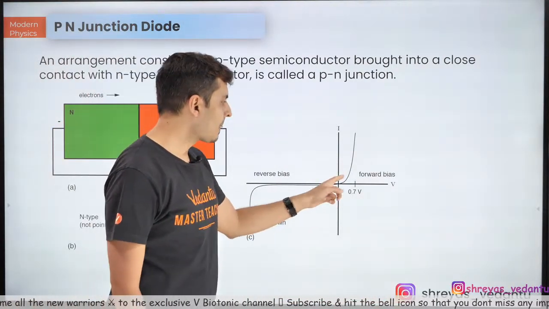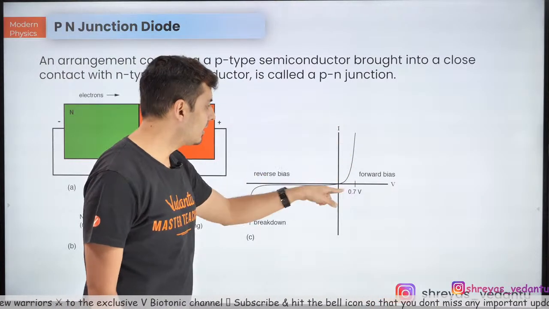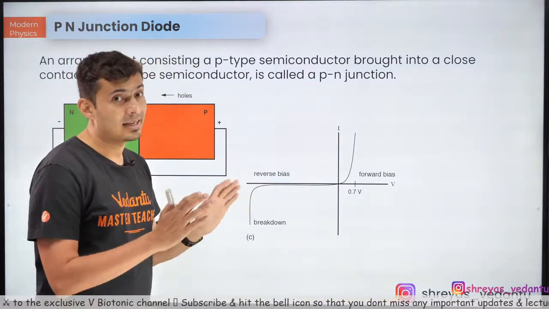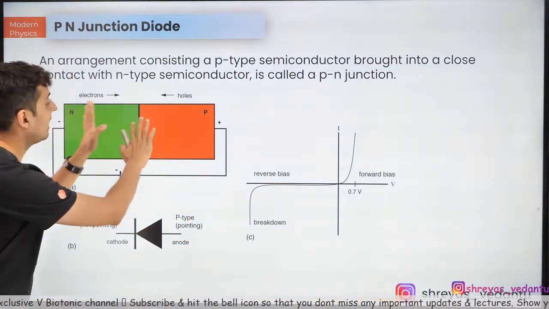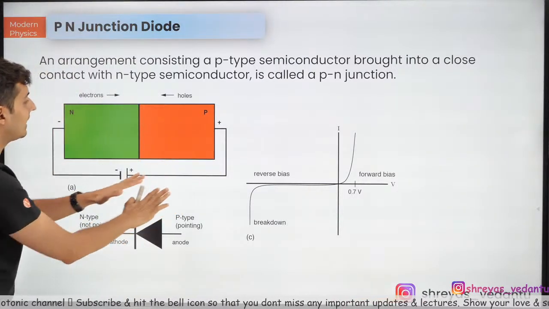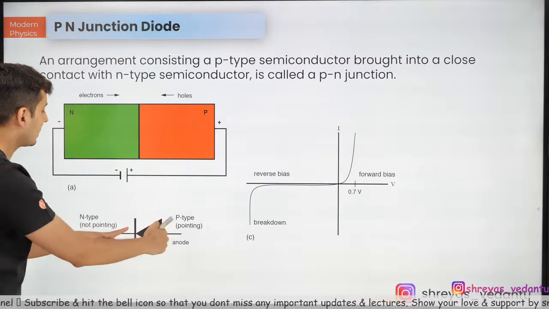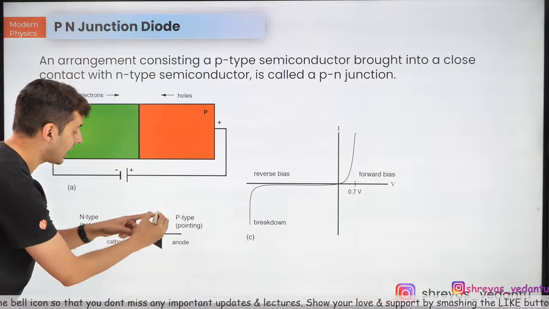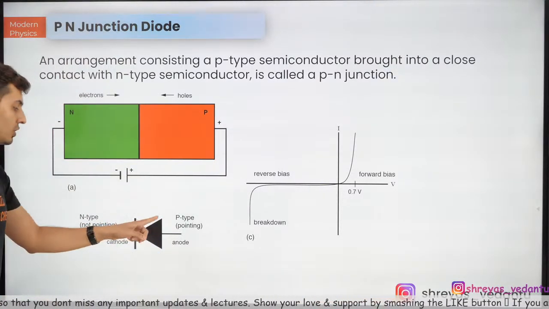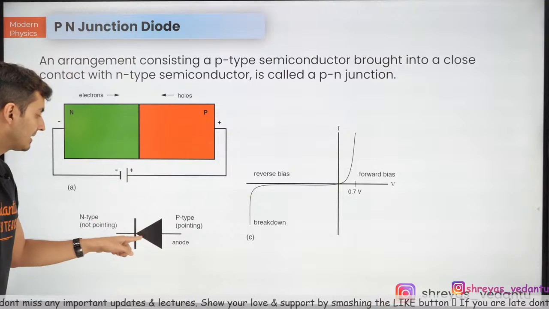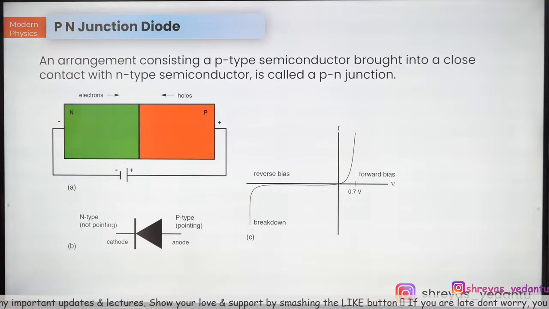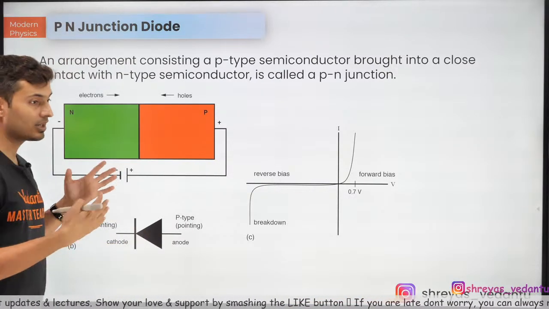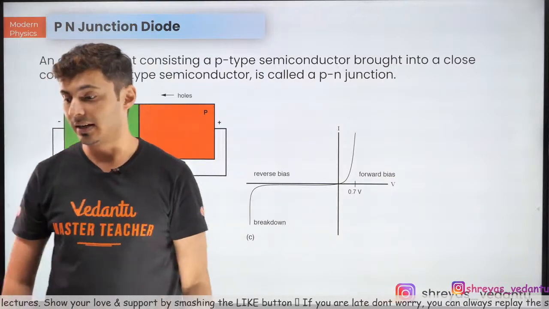So that's one thing. In forward bias, there is current. In reverse bias, there is no current. That means the PN junction allows the current to flow only in one direction. The direction in which the current flows is shown with this triangular mark. If this is the diode, this is how the triangle shows. So understand, it is always shown in the direction in which it allows the current to flow.